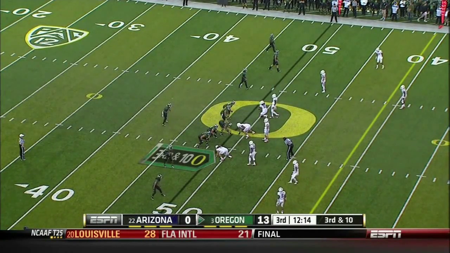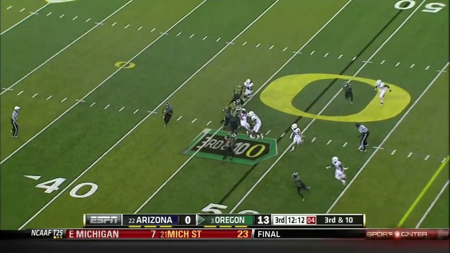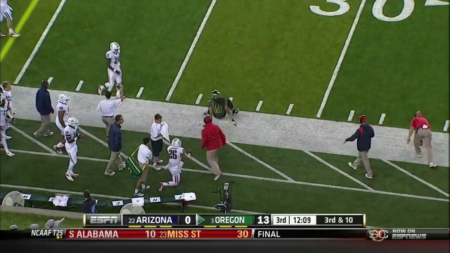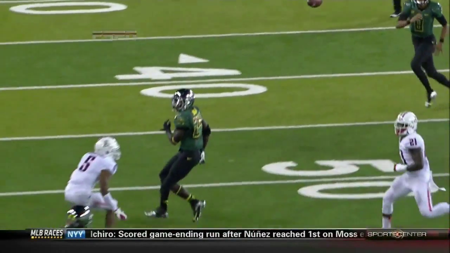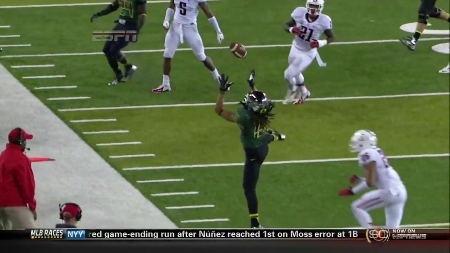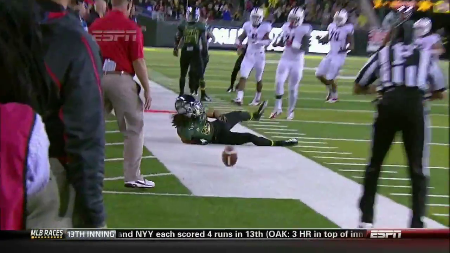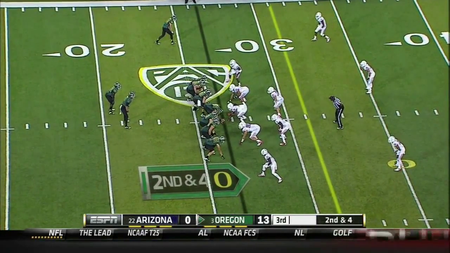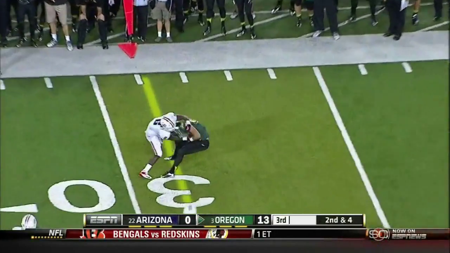Go empty here on 3rd and 10. Redshirt freshman quarterback from Hawaii. Sprinting to the near side. And off the fingertips. It's in that void, that dead zone near the sideline. Ball just a tad high, but it's in his hands. We always say to the DB, do not let him catch it a second time. He touches it, and then bang up the field. Arizona's doing a nice job of making them run all the way to the sideline, but they're forcing the corners to make the tackle.